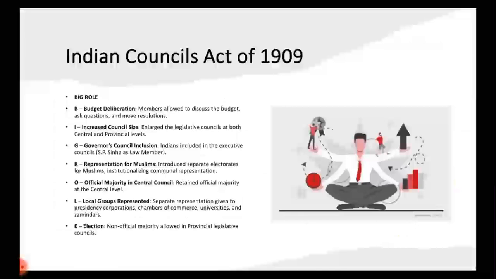G is Governor's Council inclusion. Indians got included in the Executive Council. Important point: who was the first person? Satyendra Prasad Sinha was a law member. R is representation for Muslims. This is what Minto was known for, so comment below why he is known with some specific phrase. O is official majority in the central council was retained. L is local groups represented. E is elections.